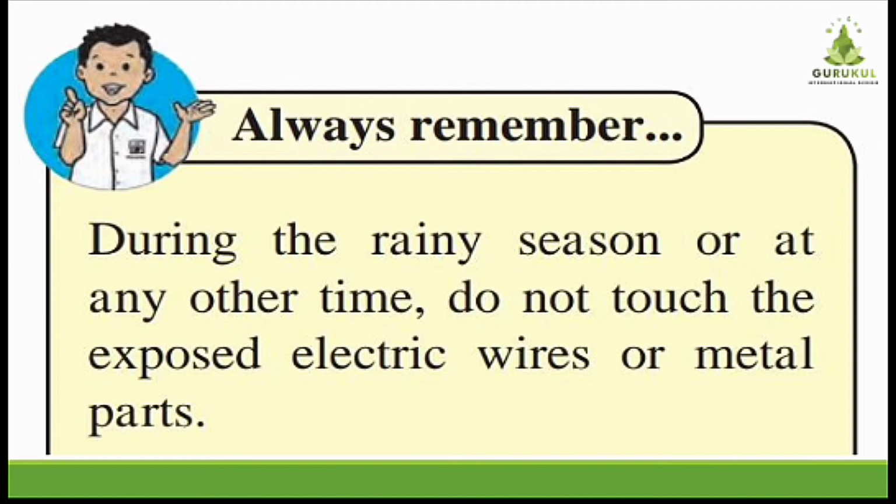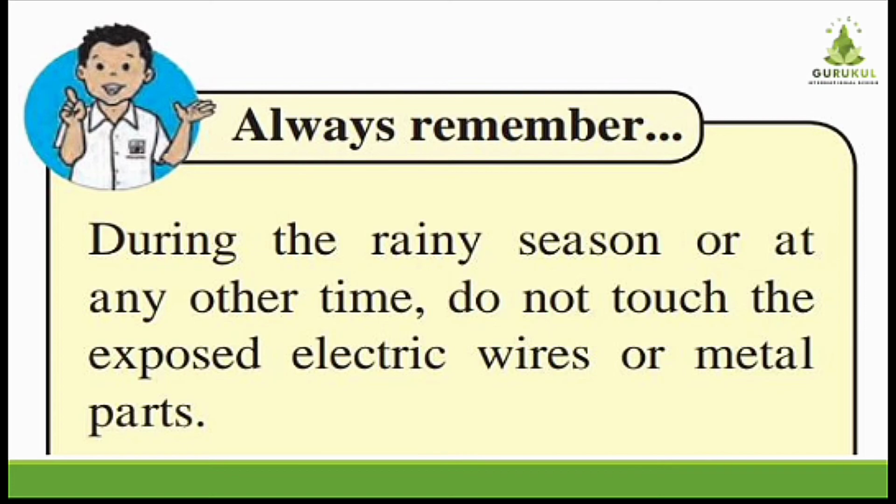So in case of any broken exposed electric wires, what can happen? The electric current will flow from it, and especially in the rainy season, we all know that rainwater is not distilled water. It contains ions and minerals in it, so it can easily conduct electricity. So if we touch exposed electric wires or metal parts, we get the current from it.